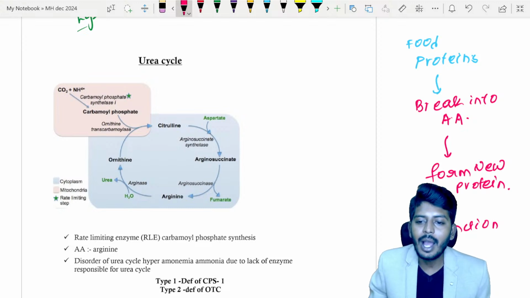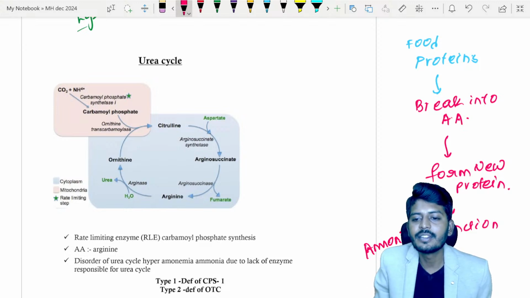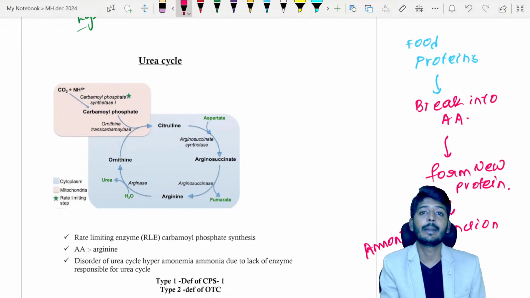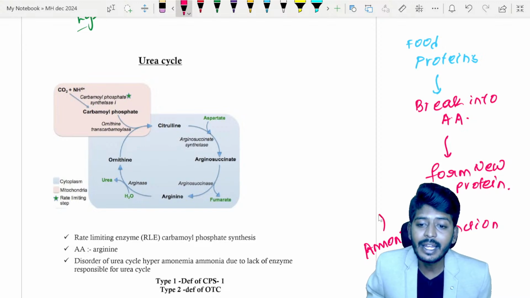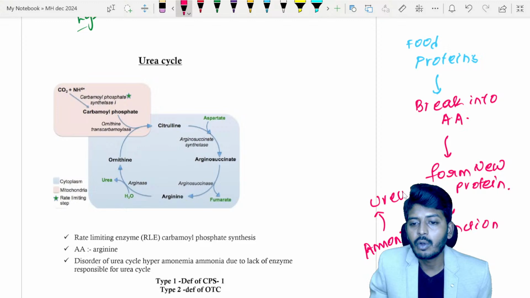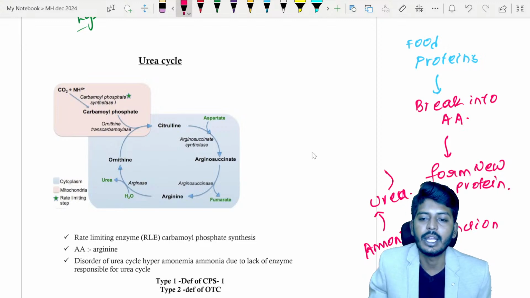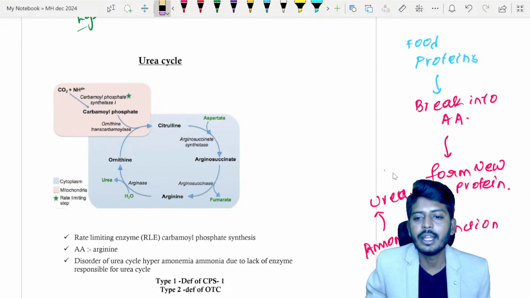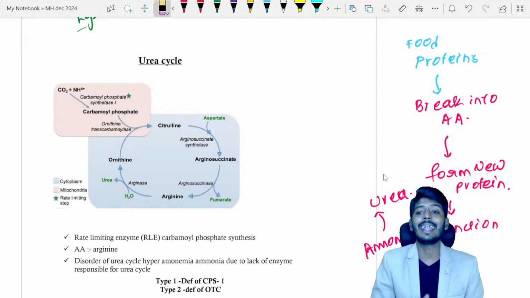Now these amino acids will have ammonia. Now this ammonia is a toxic metabolite. This toxic metabolite will get converted into urea. Now this urea is removed by the body. This urea is removed by the kidneys. So that is how your body is handling the protein.